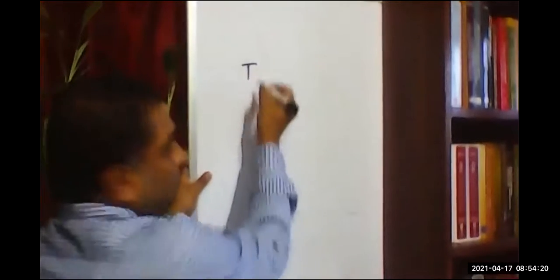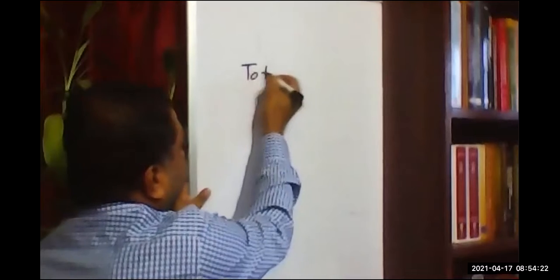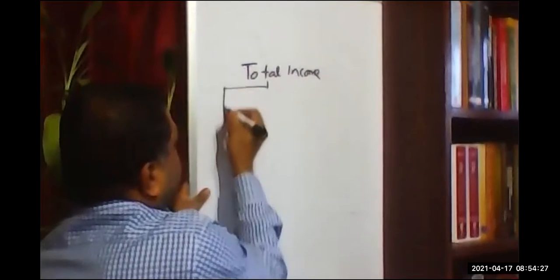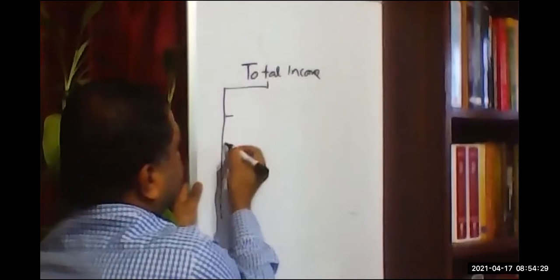Now, one more thing you have to understand, that what is taxable. In our earlier classes, we have understood that what is taxable is the total income. We call it the total income or total taxable income. And total income consists of how many heads? Five heads of income. Now we have understood that when we talk about total income, it has got five parts.